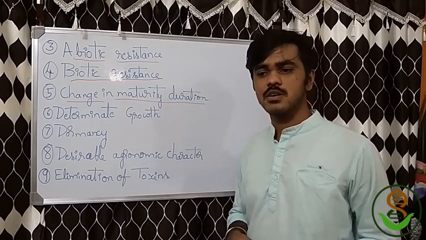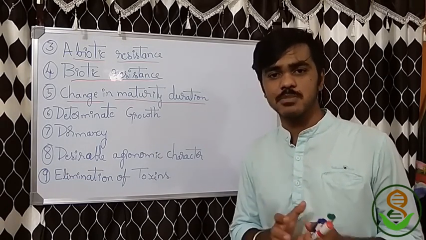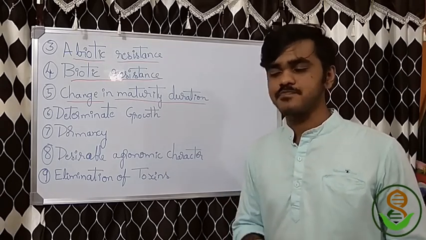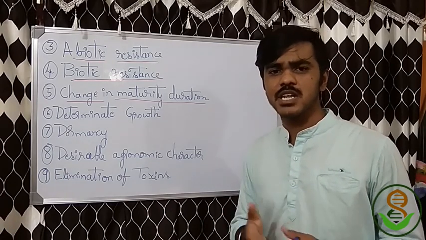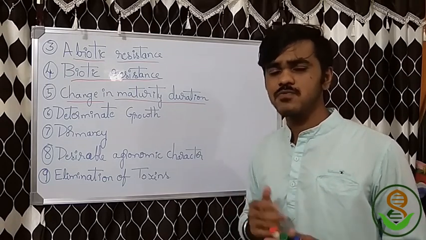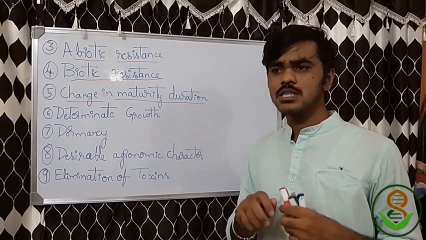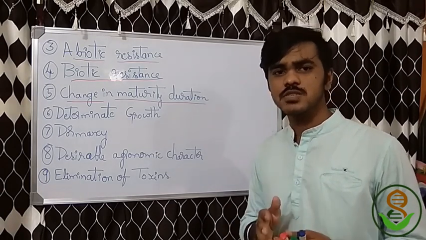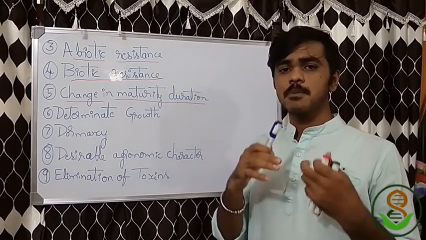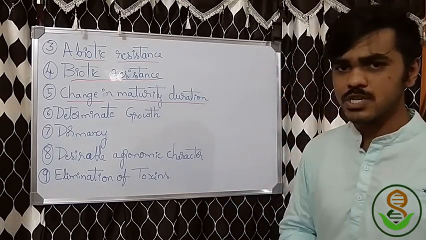Maturity duration means we mainly speak about early maturing varieties, because we concentrate on early maturing, which reduces the period plants stay in the plot. Thus you reduce many parameters like plant protection chemicals or field management practices. Such things will be reduced. So you should concentrate on getting early maturing varieties, but not in all plants. There might be some situations where you should get late maturing varieties. Depending on the crop, the maturity duration should be altered. That should be one of the objectives of plant breeding.